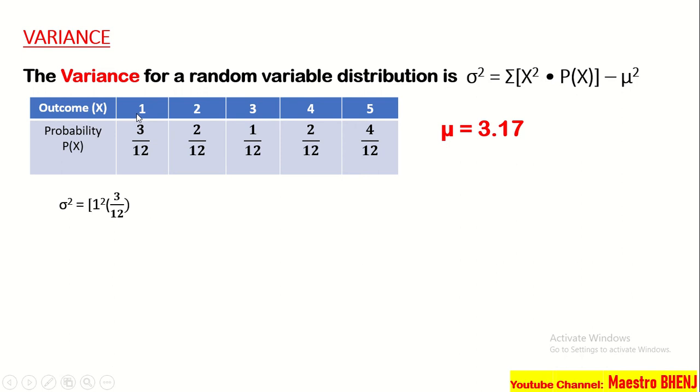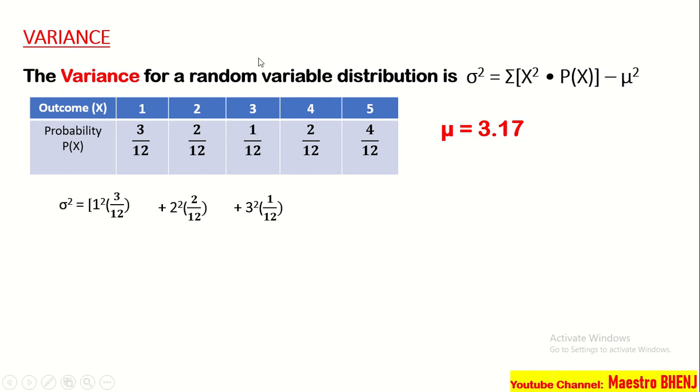Ibig sabihin, ito yung mga x natin. Kaso, ini-squared daw siya, ayon doon sa formula. So, 1 squared, ito siya, multiplied by nung probability niya, 3 over 12. And then, we have to add, so yung 2, ini-squared po natin, and then times by the probability, which is 2 over 12.